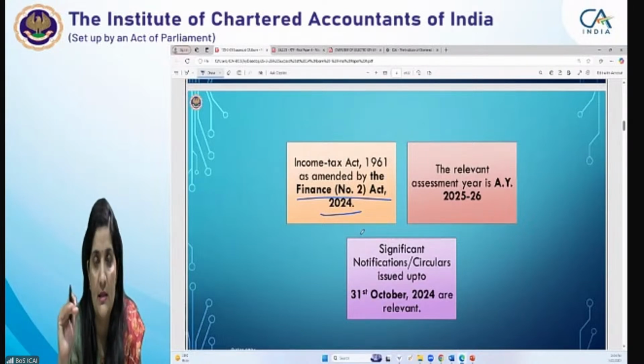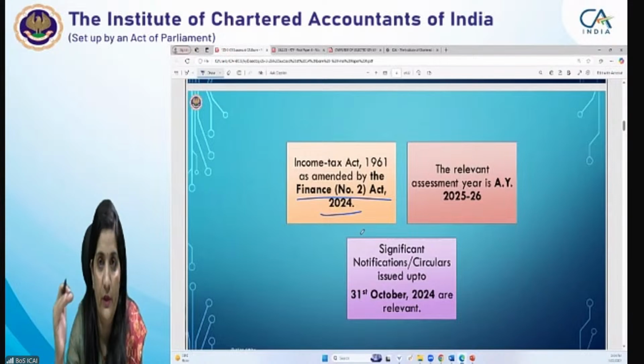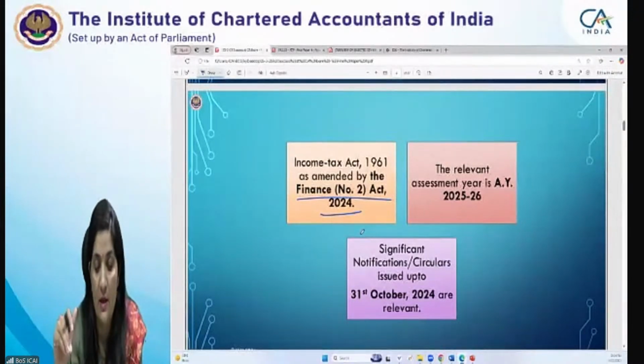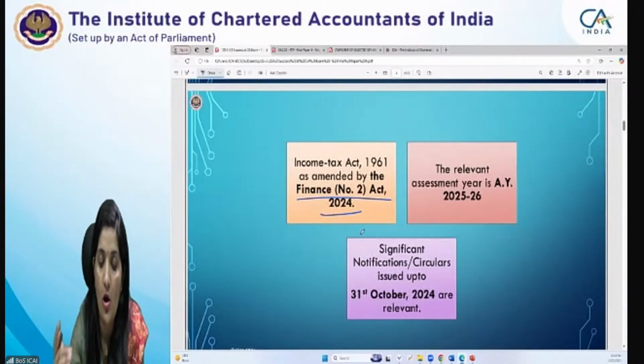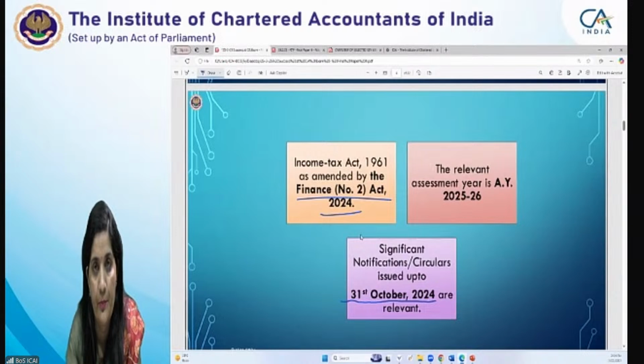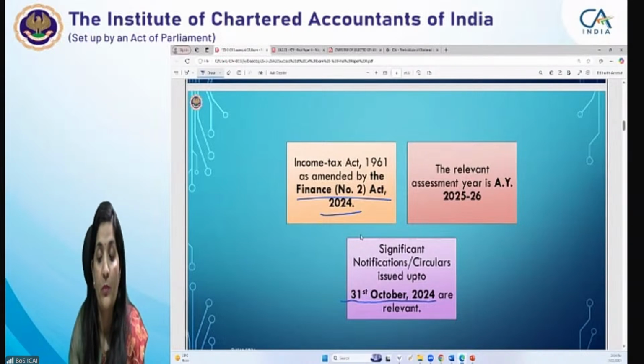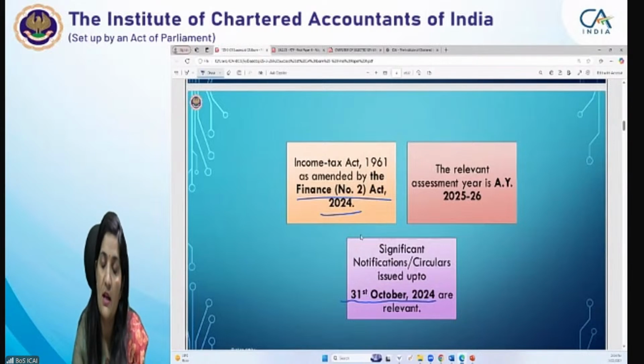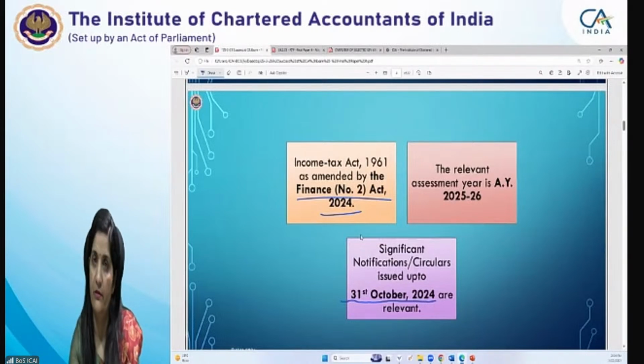For any exam, there is a cutoff date for the applicable notifications and circulars. For the May 25 examination, the cutoff date is 6 months prior to the examination, so significant notifications issued up to 31st October 2024 are relevant. For the November examination, the cutoff date would be 30th April 2025.